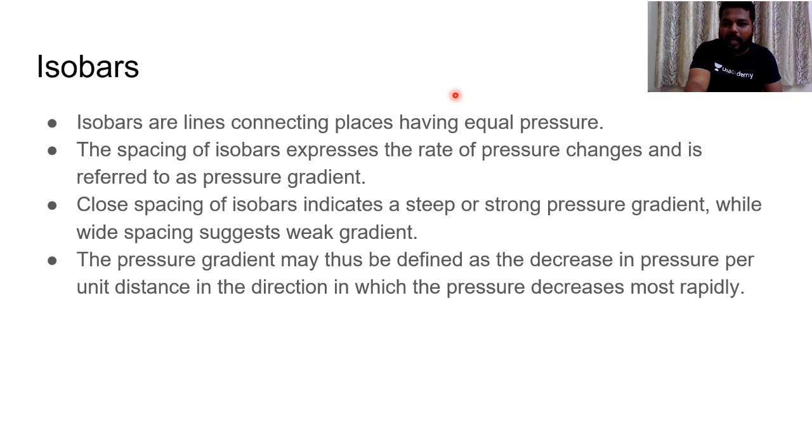See, for example, at a given latitude, it's not true that we would have an entire continental landmass. We may have water body, we may have landmass, and there are huge differentiations. So it's not like the isobar would be with the same latitude, parallel to that of latitude. Almost it might be parallel to the latitude, but it will create some Rossby waves, so we would be having the isobars in wavy structures. The spacing of isobars expresses the rate of pressure change and it is referred to as pressure gradient. In general, the change in pressure is called pressure gradient, and we might have closed isobars as well.